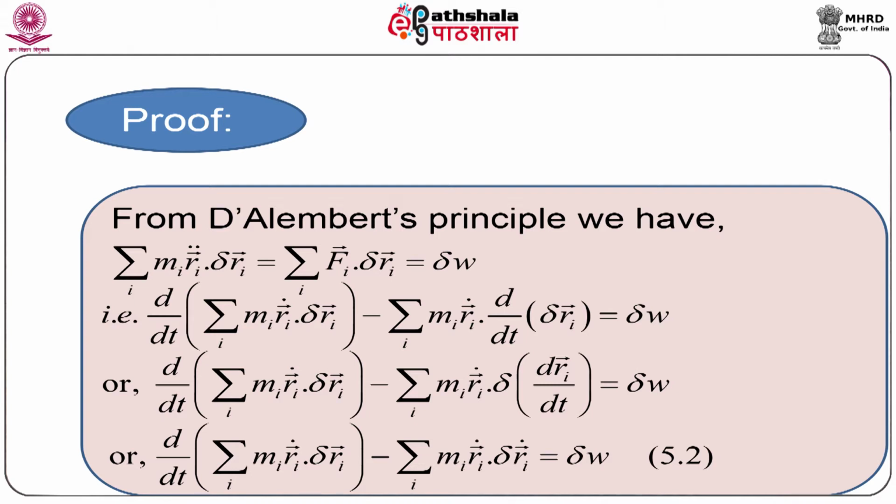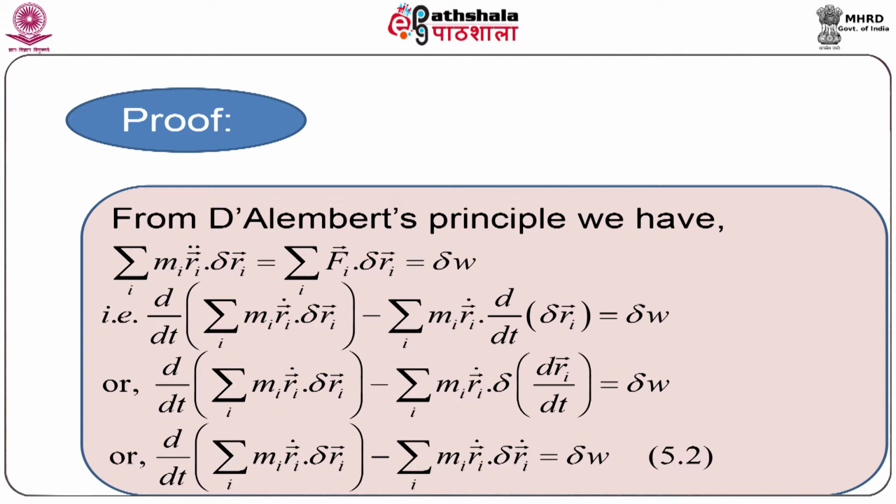From D'Alembert's principle, we have summation over i of mi ri vector double dot dot delta ri vector is equal to summation over i of fi vector dot delta ri vector. This gives the virtual work done by the forces acting on the dynamical system, which is given by delta W. Here ri vector double dot is the acceleration vector.